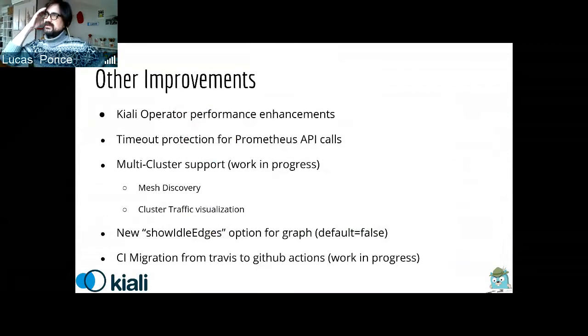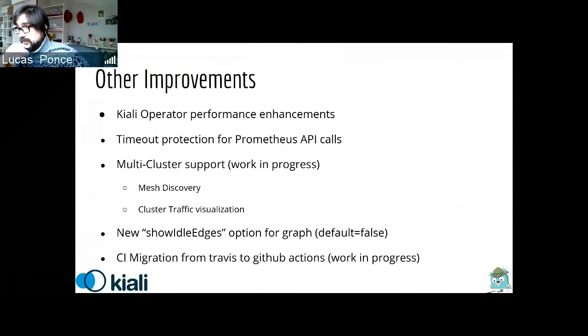Other minor improvements to mention: this sprint we have worked to improve some performance issues around the Kiali operator, and also performance issues with backend calls, specifically the Prometheus API call, adding more protections against undesired timeouts from slow backends. We have an epic in progress for multi-cluster support, with features that we will comment on more in later sprints, around mesh discovery and a new proposal for cluster traffic visualizations.